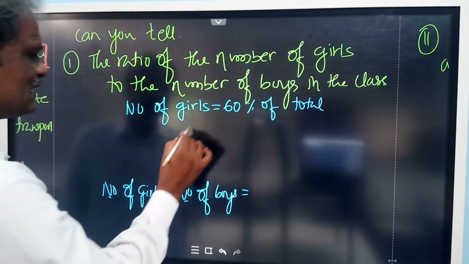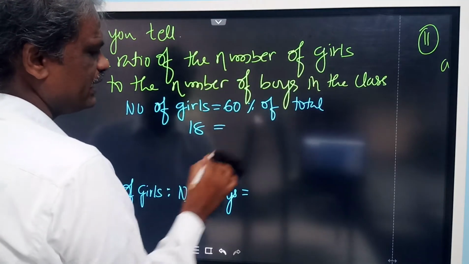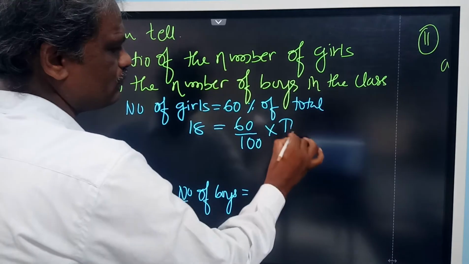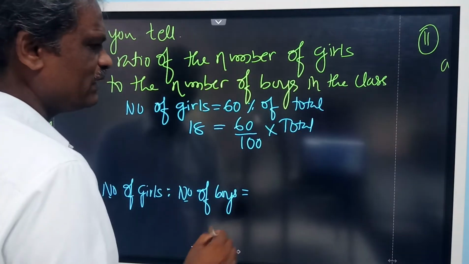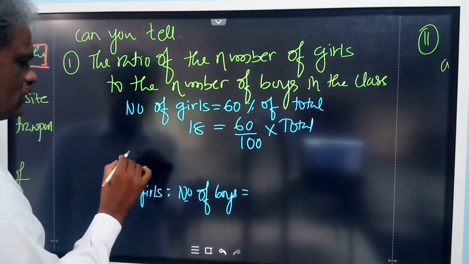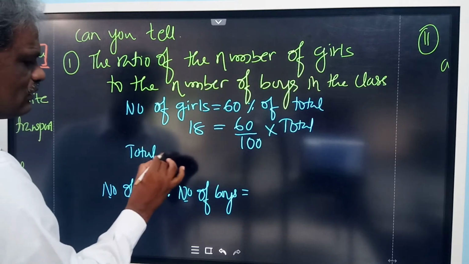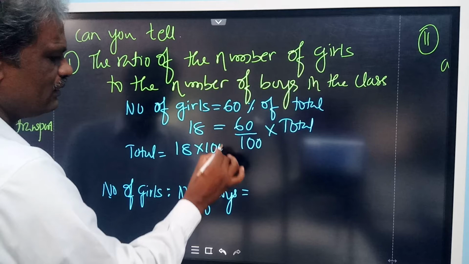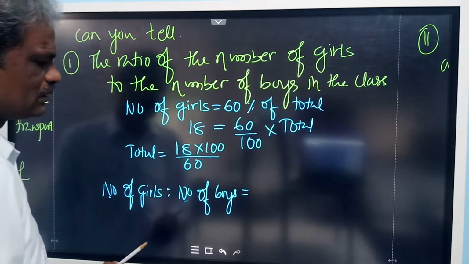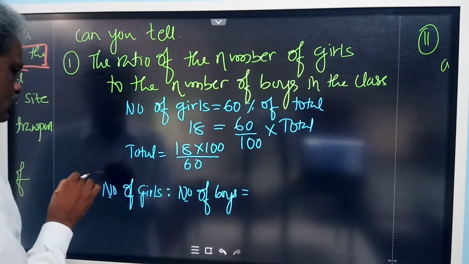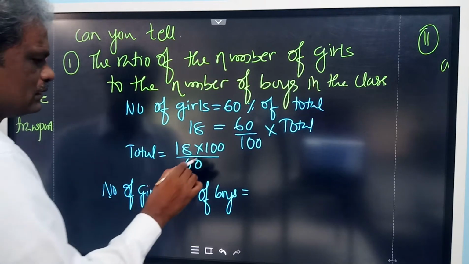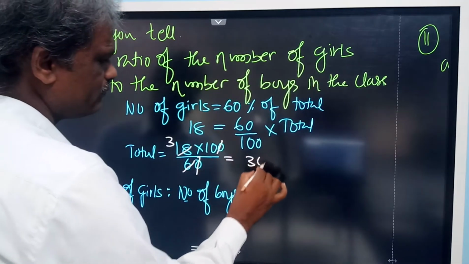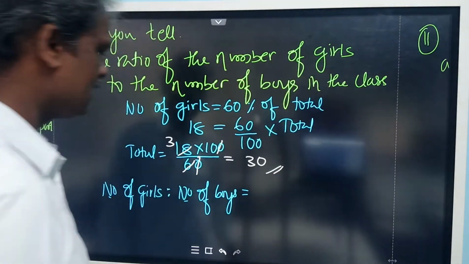So number of girls is given as 18. 18 is equal to 60 by 100 into total. Now you simplify this. I want the total, so transfer this to the left side. Total is equal to 18 into 100 by 60. Simplify this. What is the answer you will get? Zero, zero cancels. 6, 3s are 18, so 30. Total number of students is equal to 30.